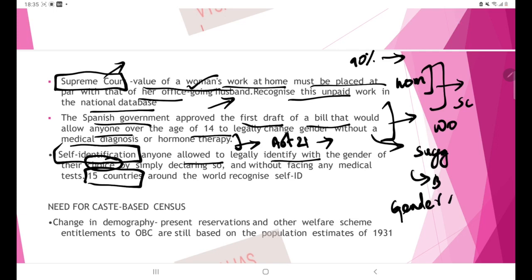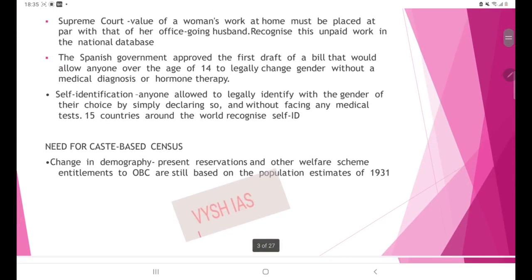Okay, so this is one point. Then next is the need for a caste-based census. This caste-based census has been debatable in recent times. So we'll be learning some points against the caste census and also supporting the caste census.